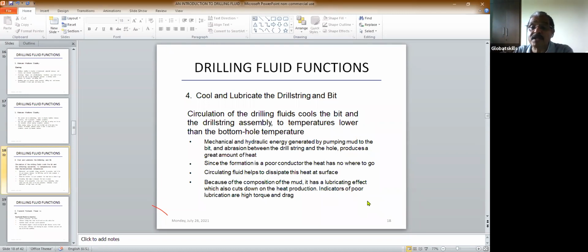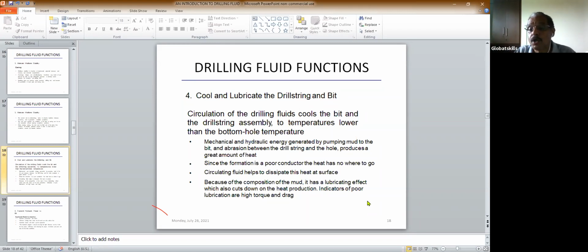Since the formation is a poor conductor, heat has nowhere to go. You see, formation is a poor conductor. So when the heat is generated, that is heat inside the hole and the heat due to the frictional forces, the heat cannot go. So the fluid takes up the heat, and when it comes to the surface, it dissipates. Because of the aerial cooling, the temperature goes down. And again, when the drilling fluid enters the hole, it has already cooled down. Again, it brings the heat from the formation to the surface. So we have to cool the bit.